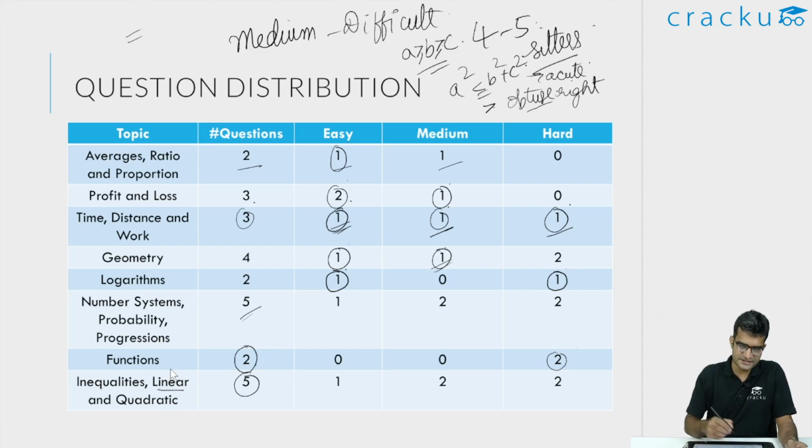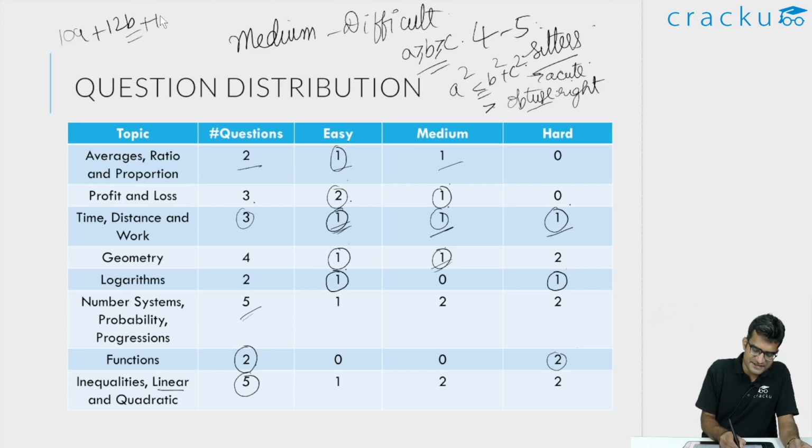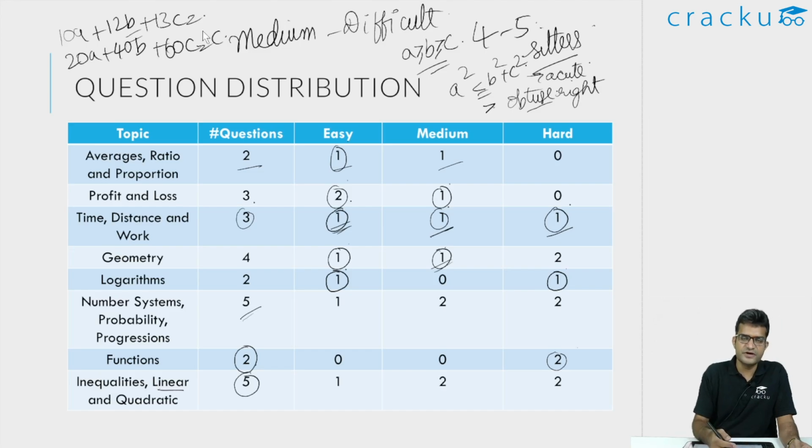In linear equations, there were 2 questions. Both the questions were actually quite similar to each other. You should just know the concept of how to derive a third linear equation when you are given 2 linear equations. That is, suppose you are given 10a plus 12b plus 13c is equal to something, and you are given another equation, say 20a plus 40b plus 60c is equal to another number. How will you derive a third equation which involves a, b and c? That simple concept, if you know, you will be able to get both the questions correct. And I think that is an important concept. If you have any doubts with it in that topic, you can look at the video solutions.